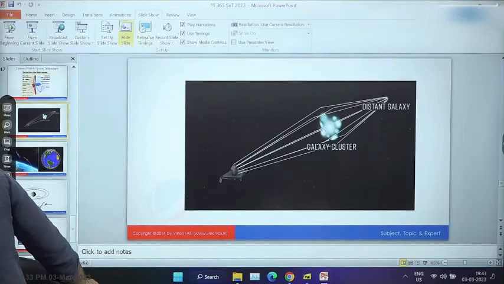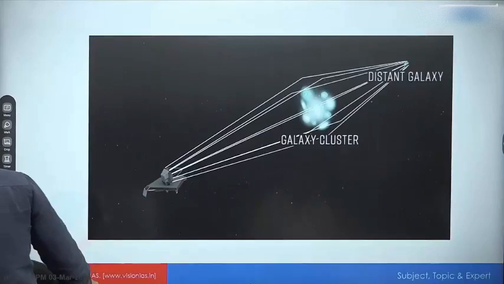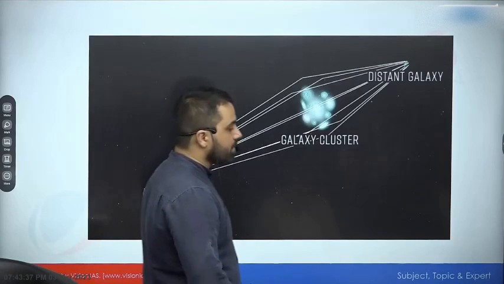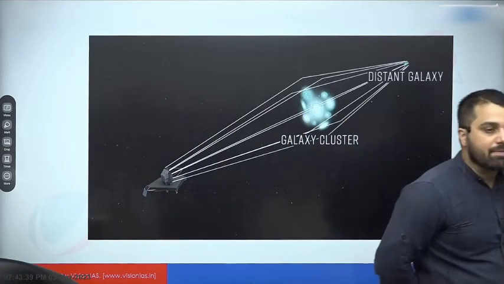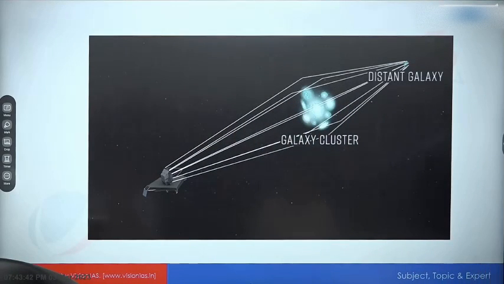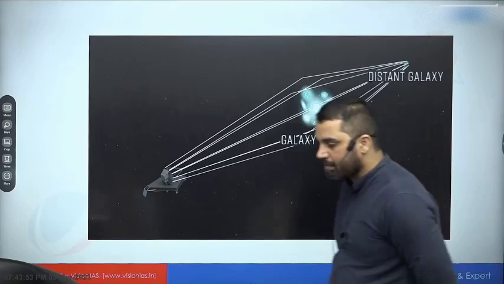So this is called gravitational lensing, and we call it that because it has a very similar effect to a lens, how a lens converges light. But in this case, this convergence of light is happening because of the gravitational effect of the cluster of galaxies, hence the name gravitational lensing.